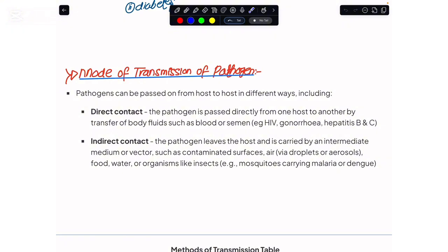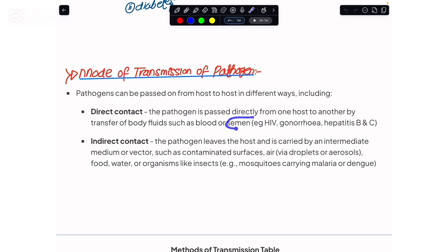Now, how could this be transmitted? If I take blood from a donor and give it to a recipient, and the donor by some means had a pathogen in it, and we directly injected the blood from this person to the other person, this would be direct contact transmission.